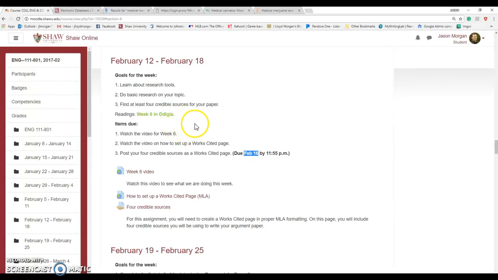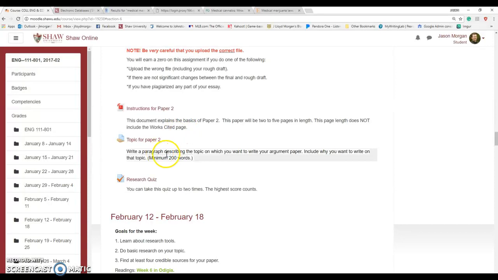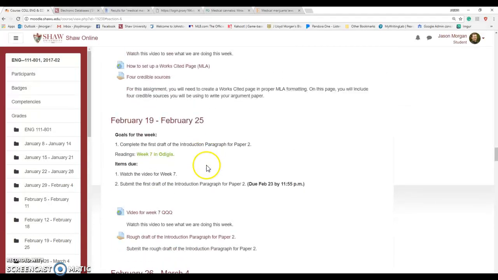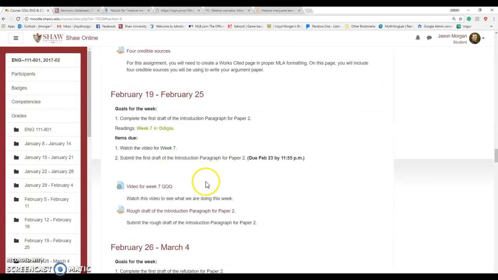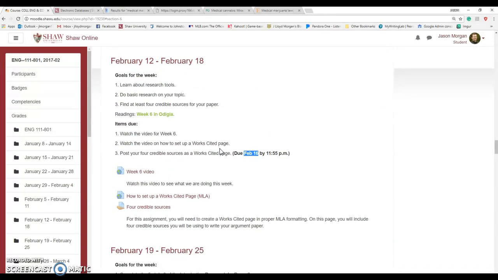Again, we're just working towards writing our research paper, so we're not writing the research paper yet. All we've done is look for a topic last week. This week, we're just doing research on it. And then next week, you get to work on the introduction. We're just going to work on the introduction for the paper. We're not even going to worry about the whole paper yet. So that's what we're working on next week. So please don't write the whole paper yet because we're going to go through this step by step in this class. All right, well, that's where we're at.